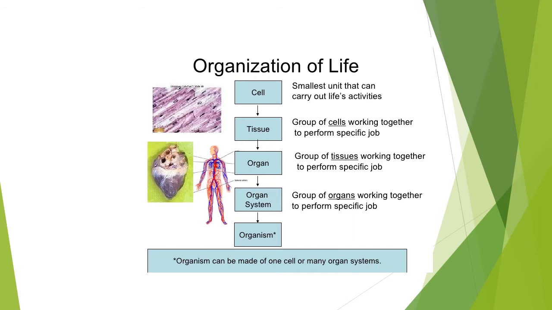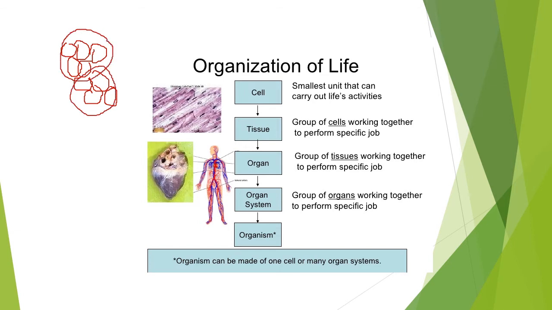So can you understand what I talked about here? If only one single cell is there, it is called a cell. If this cell combines with two or three cells, this will be called a tissue. Tissue means a group of cells. For example, this is one tissue and this is another tissue.